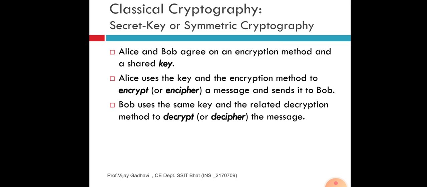Bob uses the same key and the related decryption method to decrypt the message.